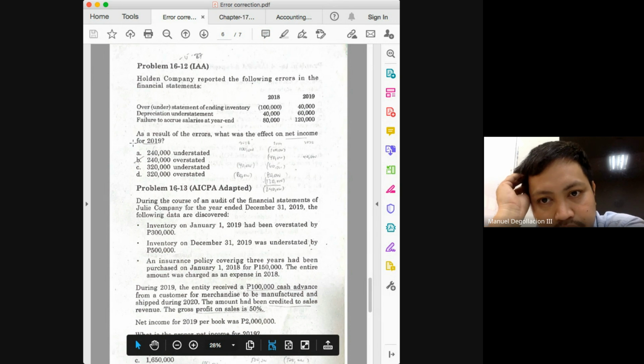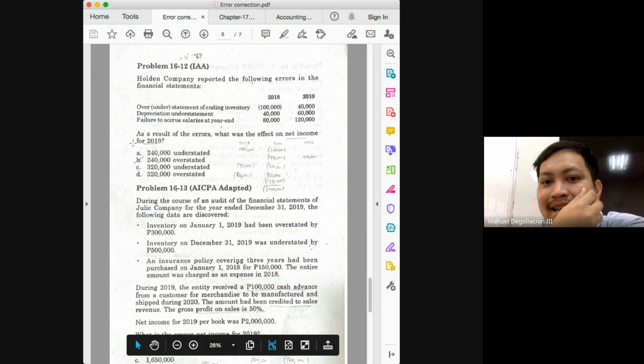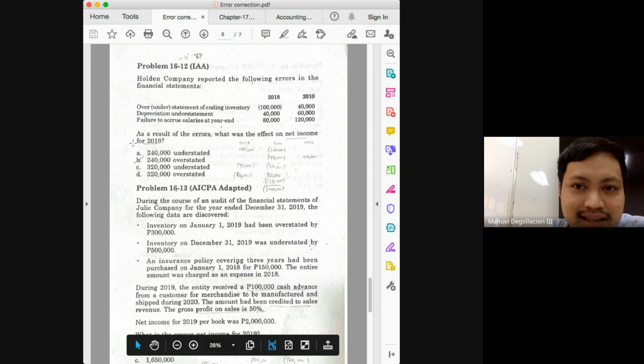Direct. So if ending inventory is overstated, that means net income must also be overstated by 40,000. Next, what else happened? Depreciation is understated. So if depreciation is understated by 60, what does that mean? Total expenses must be understated, and that would make your net income overstated.